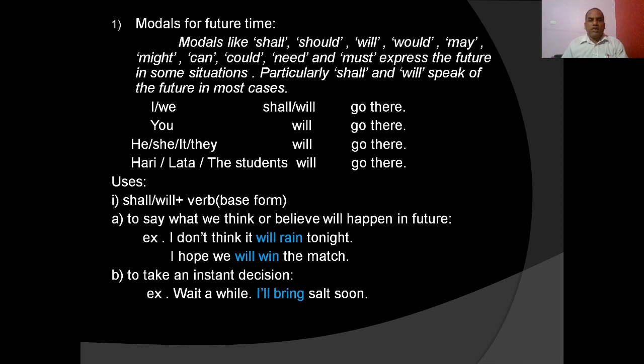So let us discuss what the uses are. How to use shall, will plus a verb, the base form of the verb. We know after modals the base form of the verb is used. How, why, and what for? We use shall, will plus a verb to say what we think or believe will happen in future. I do not think it will rain tonight. I hope we will win the match. I believe she will do this. She will do this. Okay.